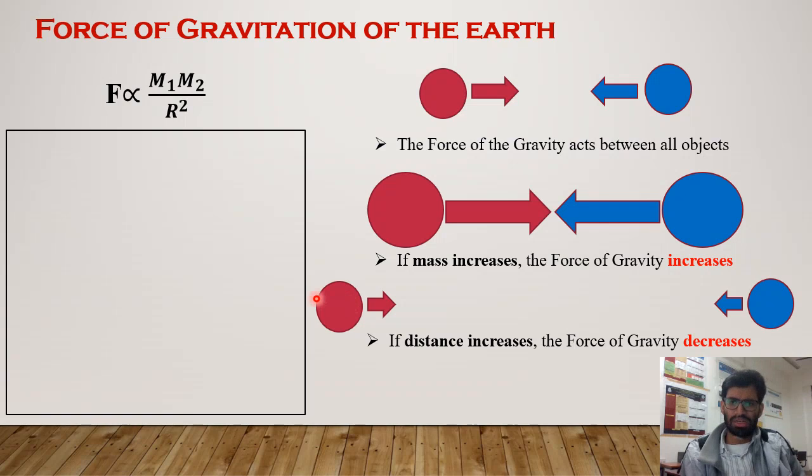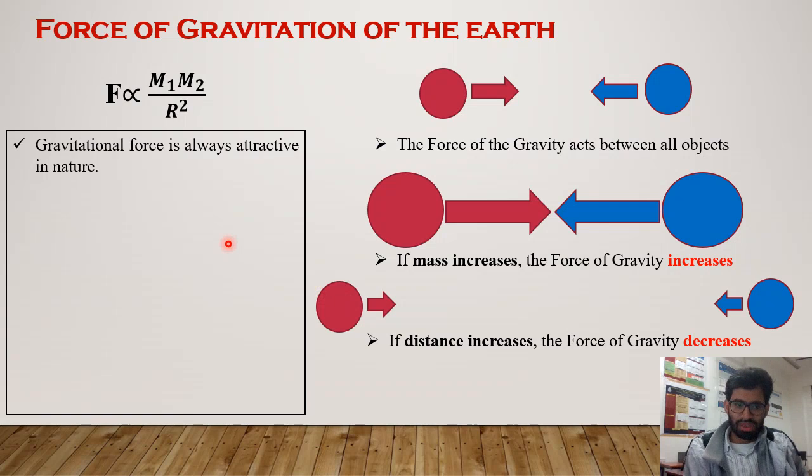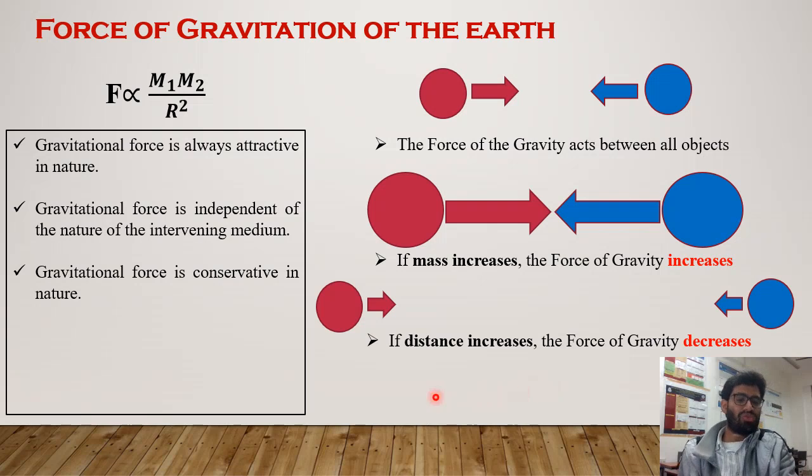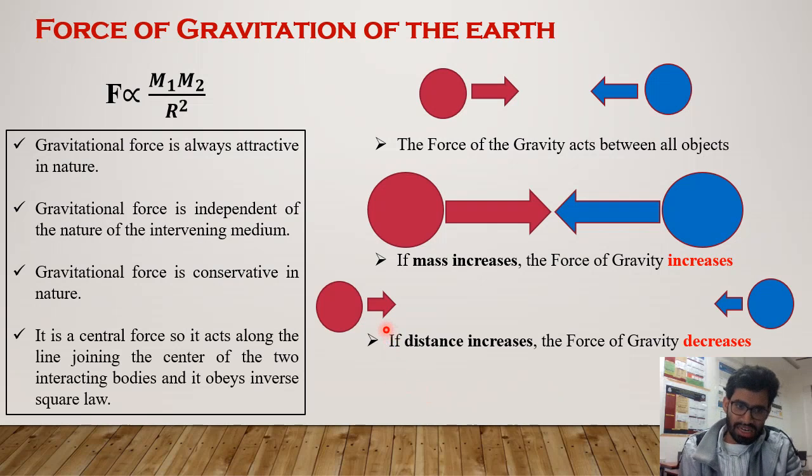It is a little bit hard topic. So what we learn is that gravitational force is always attractive in nature. Gravitational force is independent of the nature of the intervening medium, and it is conservative in nature. It is a central force, so it acts along the line joining the centers of the two interacting bodies, and it obeys the inverse square law.